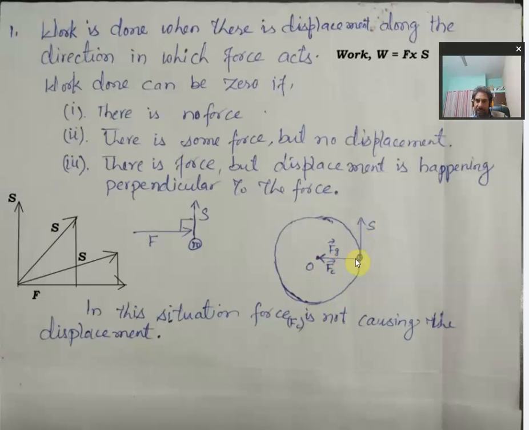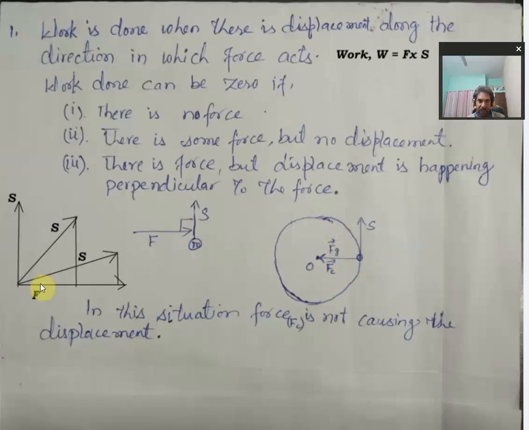So this force is doing 0 work on the satellite. This is what we mean by 0 work whenever displacement is happening at right angle to the force. For that particular force, the work done is 0 because there is no displacement along this direction.